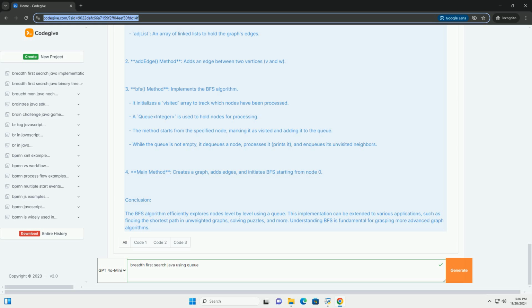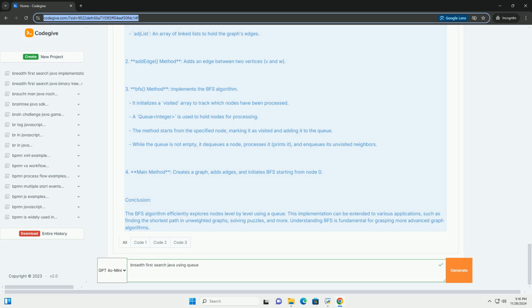3. BFS method implements the BFS algorithm. It initializes a visited array to track which nodes have been processed. A queue of integers is used to hold nodes for processing. The method starts from the specified node, marking it as visited and adding it to the queue. While the queue is not empty, it dequeues a node, processes it, prints it, and enqueues its unvisited neighbors. 4. Main method creates a graph, adds edges, and initiates BFS starting from node 0.